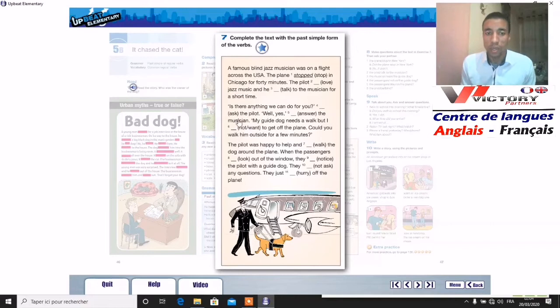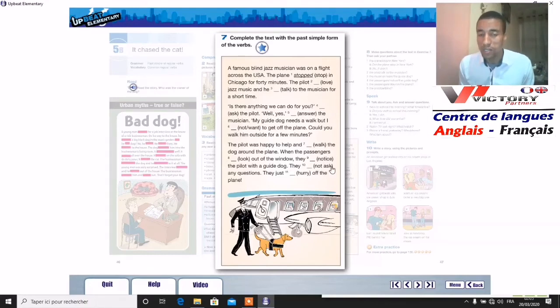Then here 6, not want. Okay, notice that we have not and want, so this is negative, it should be negative. So didn't, so we say didn't want to get off the plane. Then we move to 7, we have walk. So we add also an ed, then we have the simple past walked. For 8 we have look, looked, notice, noticed.